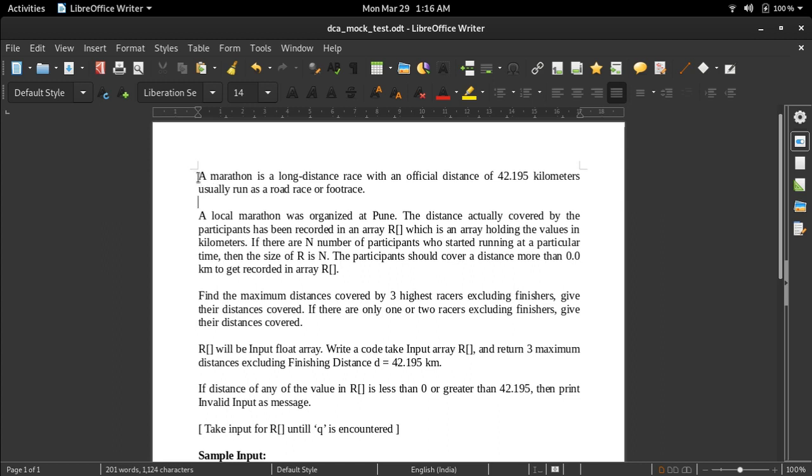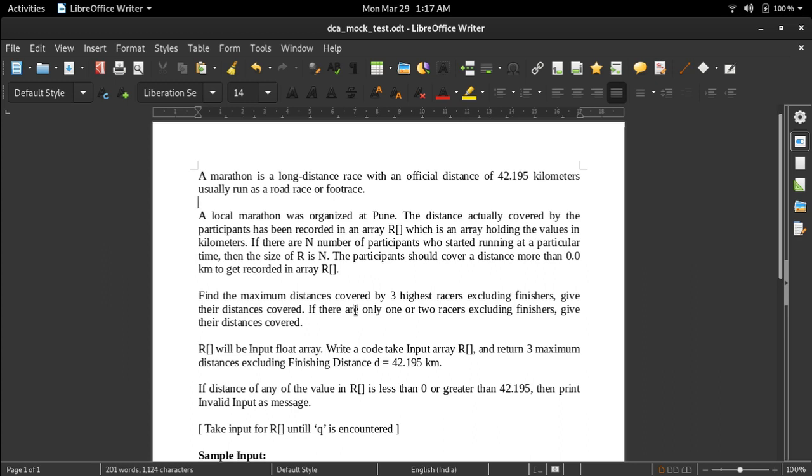So the problem is like this: there is a marathon race, which has a distance of 42.195 kilometers. This race was organized at Pune. The distance actually covered by the participants has been recorded in array R, which is an array holding the values in kilometers. If there are n participants who started running at a particular time, then the size of R is n. The participants should cover a distance more than 0 kilometers to get recorded in array R.